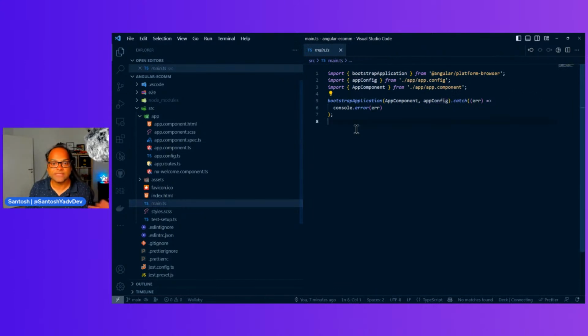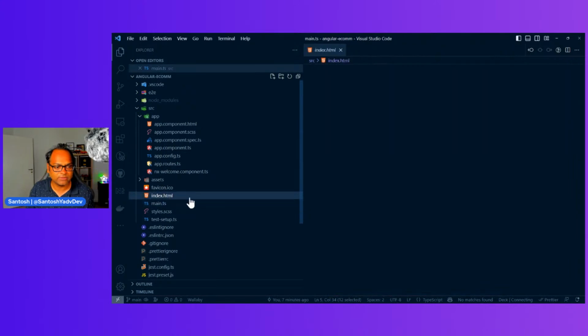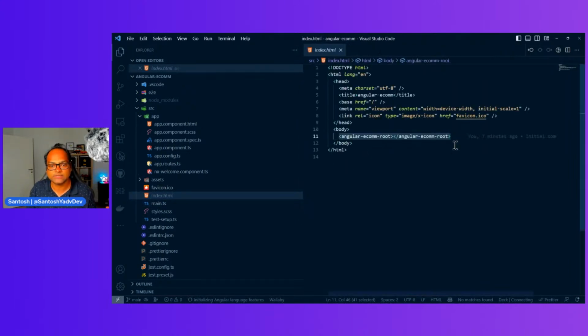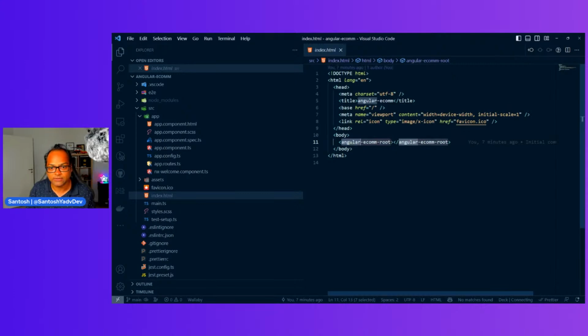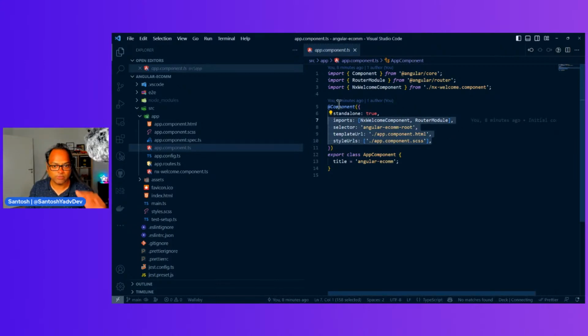So let's see the configuration again. You bootstrap your application, you pass your component, which is your root component. To render an Angular application, you need a root component, the first component, which is like a container, and inside that component, all other components are visible. Where this component is available is index.html. If you see index.html, there is a tag called angular-ecom-root. Go to app.component.ts and you will find this angular-ecom-root here. Or you can also go through the Angular 13 course if you want to learn about all this metadata. It is explained in more detail there.